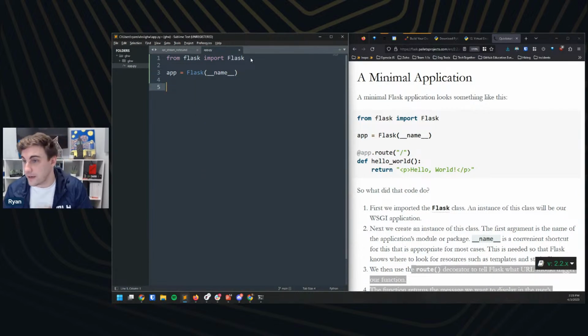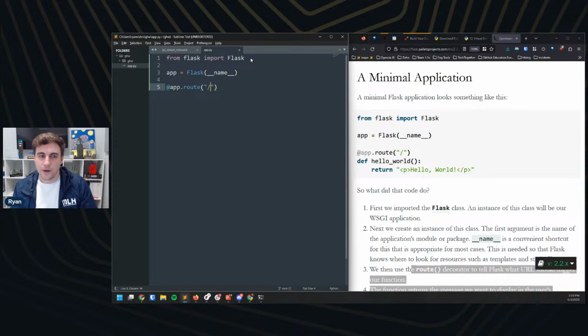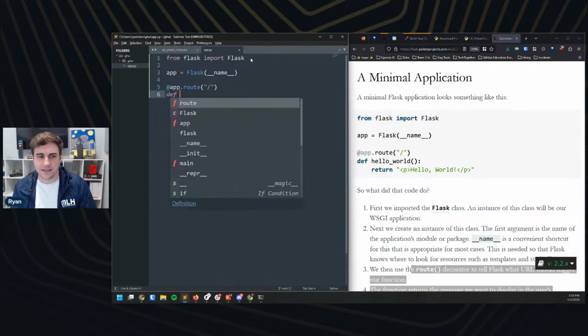All right, cool. And then we're going to define our first route down below here. A route you can think of as just like a destination on the website we're building, right? Our goal here is to make an API, but we're going to host a web service that people can interact with. And so let's just make this hello world as an example of how a Flask app might work. So at app.route, and then we're going to do / there, and we're going to define that, and we're going to say hello.